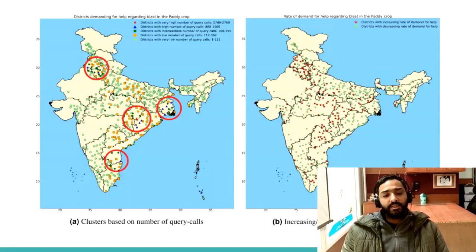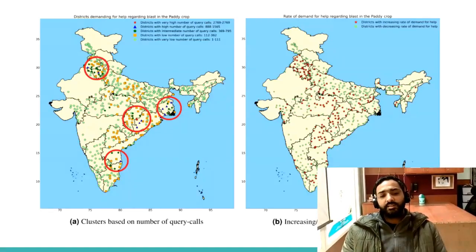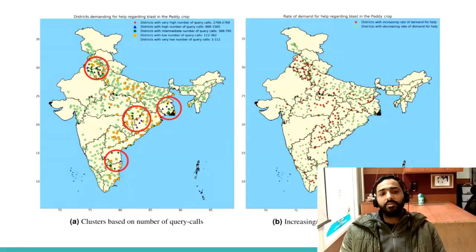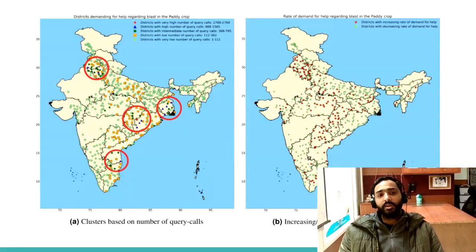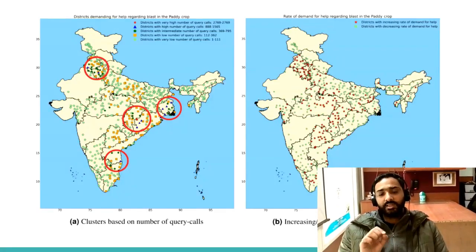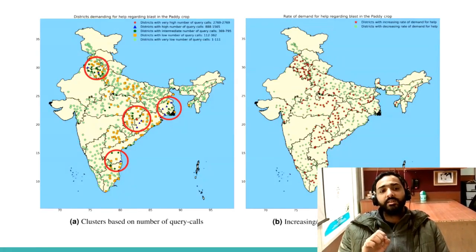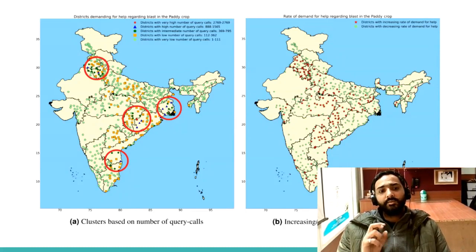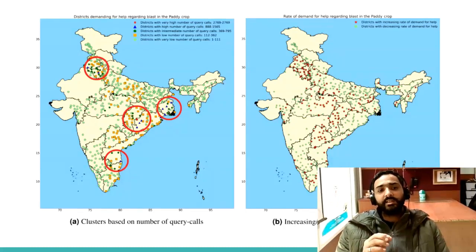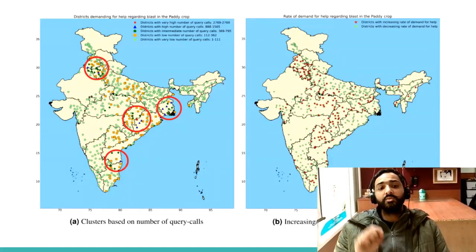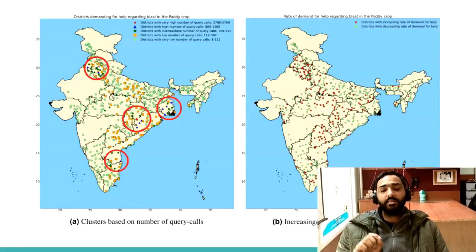So figure A is the cluster based on the number of query calls, which gives us the hotspots. The markers on the graph represent the districts from where we are getting the query calls related to the blast disease in the rice crop.